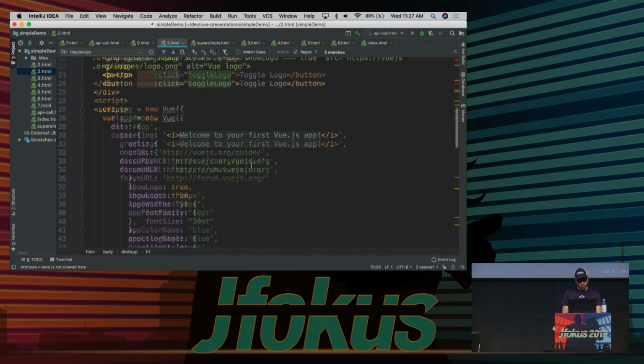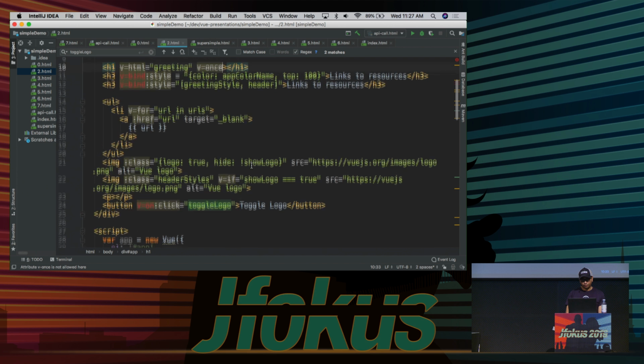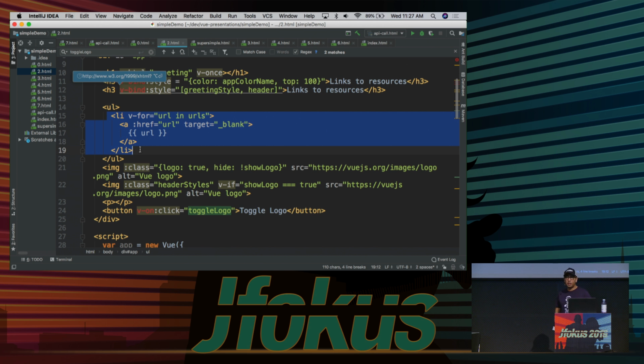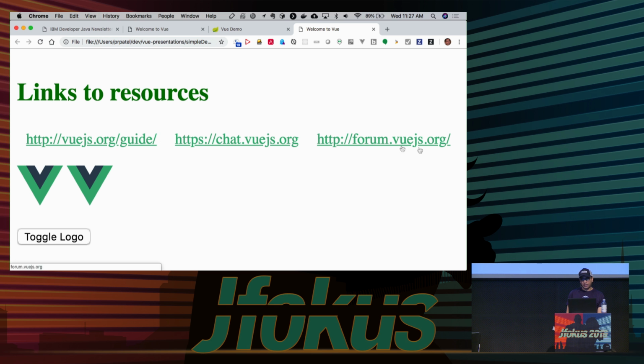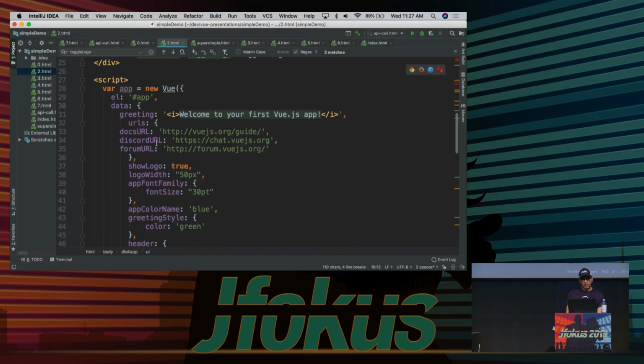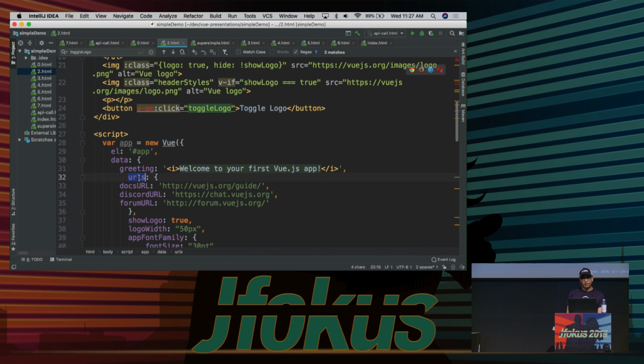All right, let's see if there's anything else we want to talk about here. We talked about v-if. We haven't talked about this loop yet. There's a basic looping construct available. If we look at the output here, you'll see there's just a list of links, and those links are over here. I say v-for url in urls, and the urls data element is here.